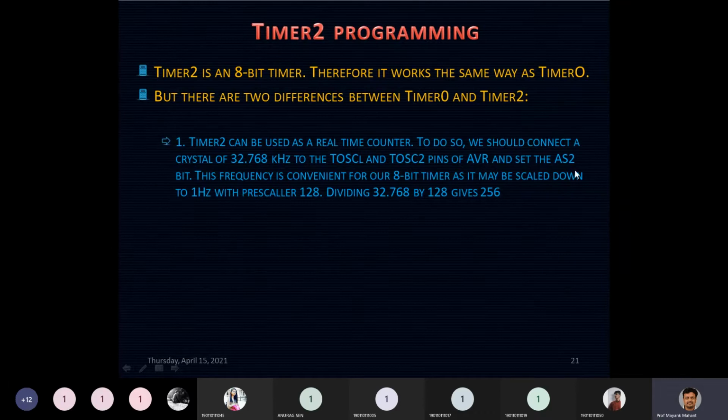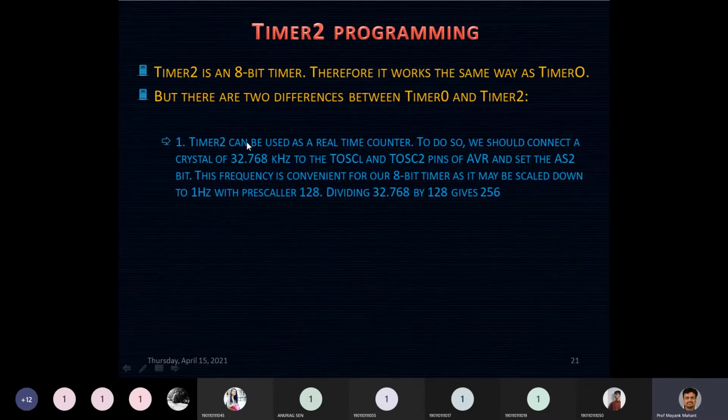That's why we have the AS2 bit, which is available in the ASSR register. If you set that bit to 1, your Timer 2 will start operating on a different frequency rather than your clock frequency or the system frequency. That's why we can say that it is working in asynchronous mode.